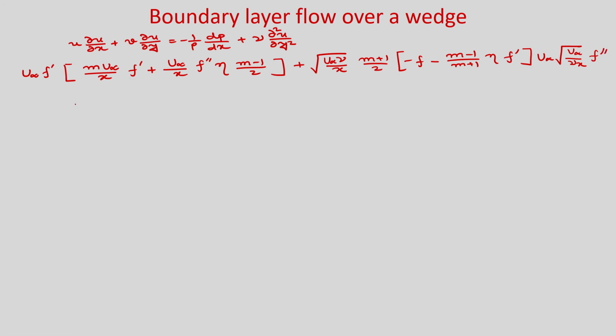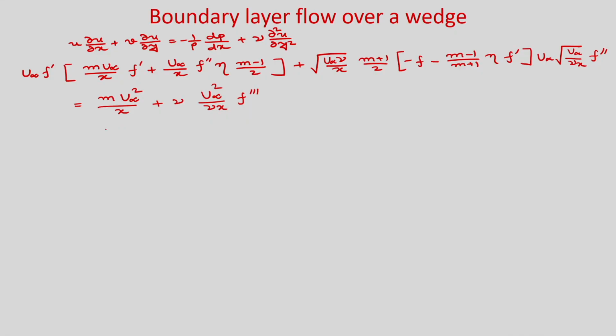Okay. Then we have minus 1 by rho dp by dx, you can write as m u infinity square by x, okay, and del 2 u by del y square. So, you can write nu u infinity square by nu x f triple prime. Okay. So, this is the expression, you simplify it, okay, multiply both sides by x by u infinity square. So, multiply both sides with x by u infinity square and simplify it.